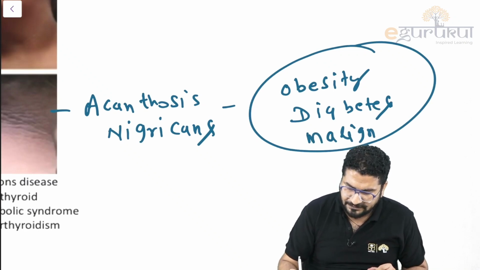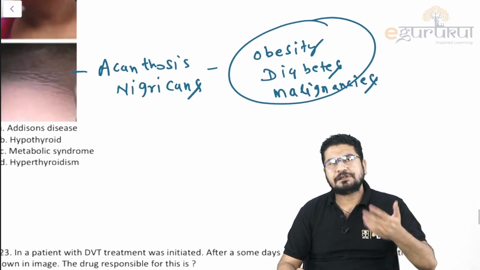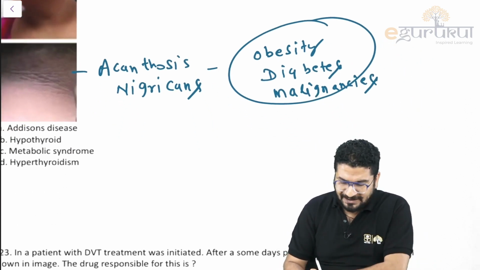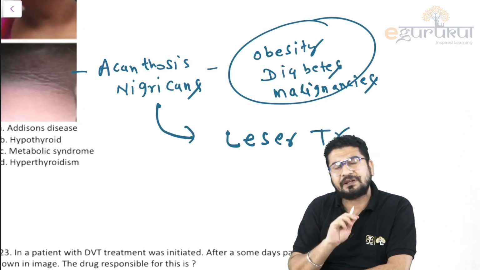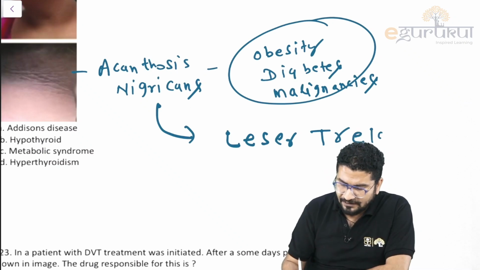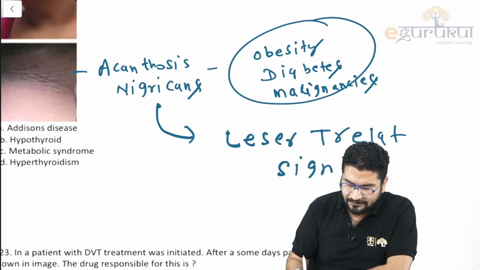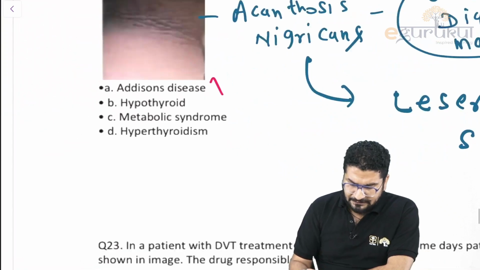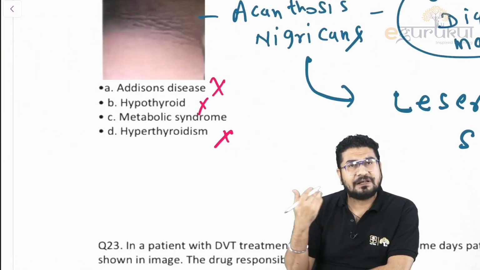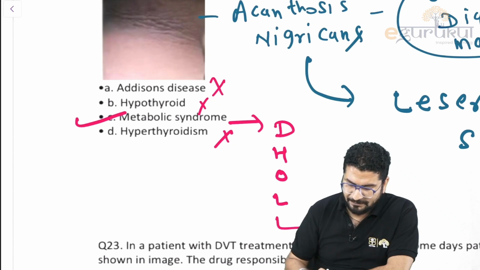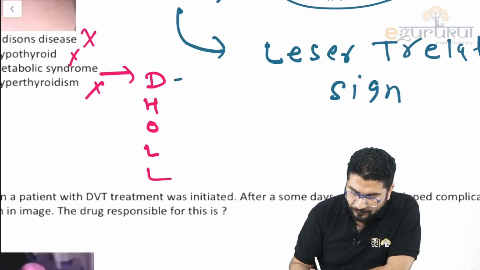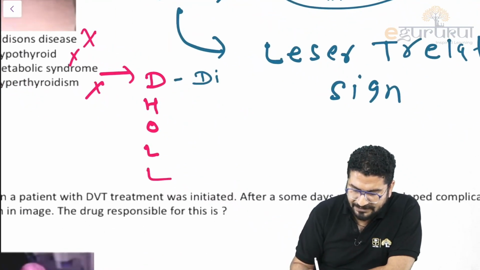It's also a feature of visceral malignancies, especially GI tract malignancy. Sometimes this becomes severe, and there will be seborrheic keratosis. We call this the Leser-Trélat sign. So understand this. In addition, hypothyroidism, hyperthyroidism. Hyperthyroid will have weight loss, so it's metabolic syndrome. Remember metabolic syndrome, you will see features. The features of this metabolic syndrome you can remember by the mnemonic DOL. DOL means the patient will be either diabetic or pre-diabetic.